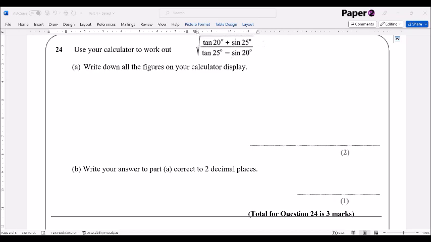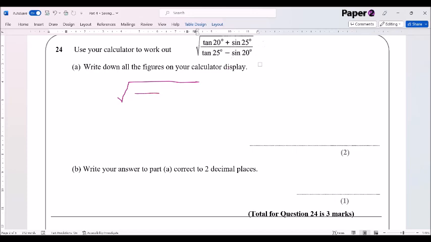Okay, so question 24 here. This really is literally just type it in as you see it on your calculator. However, there are a couple of things on the calculator that are worth noting. When you type in the square root function, you find your square root button, you type that in, and you'll come up with a square root that looks like this. Then you hit the fraction key, which will give you a little fraction.